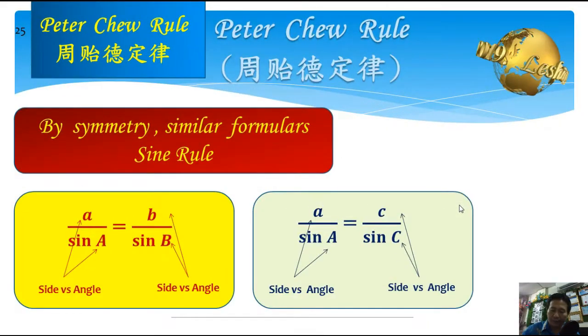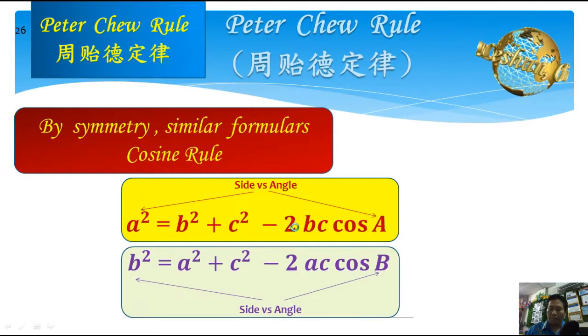Let us see in detail. For sine rule, by symmetry, we can get a over sine A equals b over sine B, or a over sine A equals c over sine C. And the technique for us to remember is side versus angle. If the side is A, then the angle must be A. If the side is B, then the angle must be B. Side versus angle. As same as here, if the side is C, then the angle must be C. Side versus angle.